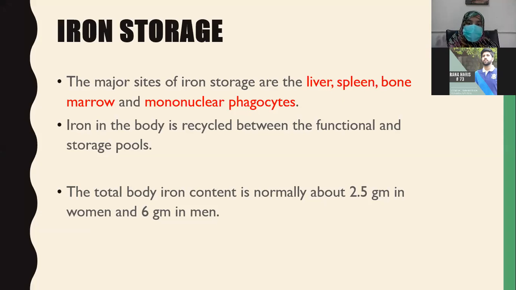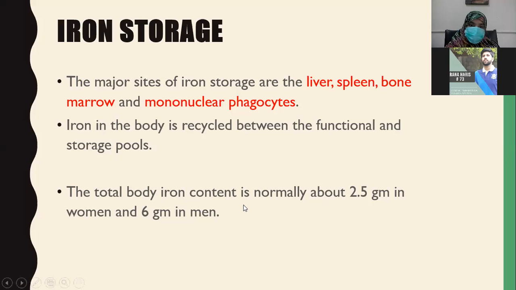functional iron is acting, that is taking part in the functional functions of the body. That is number one is hemoglobin, myoglobin, then the enzymes which we have already seen. So these are the functional part, and the storage pool is the hemosiderin and transferrin form that is stored in the liver, spleen, bone marrow, and macrophages.